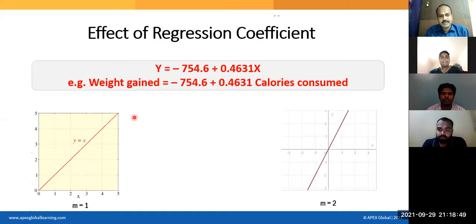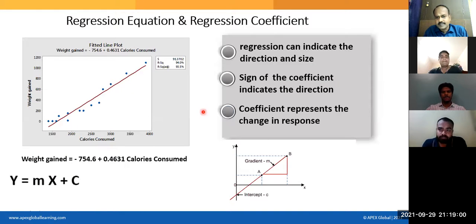All right. And now the regression equation is this. Weight gain equals minus 754.6 plus 0.4 times the calories. What is M here? It is nothing but y equal to mx plus c. All of you studied? What is M here? Slope. Slope of the straight line. We all studied in school itself. M is the slope of the line.